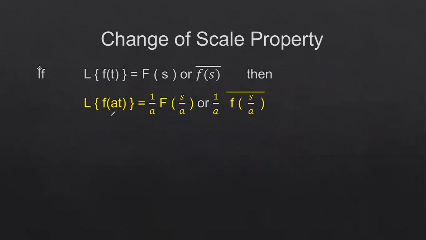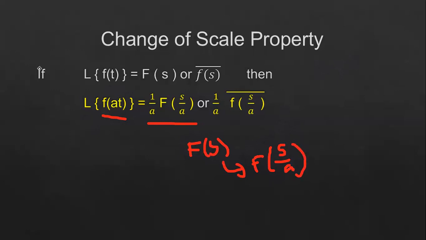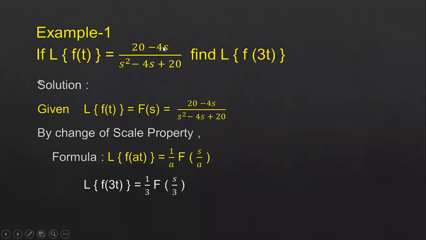You have to identify the problem: if the f of t function is of this form, f of at, then you write it as 1 by a F of s by a. First we find F of s, then apply this change of scale property, that is, wherever you have the s, simply apply s by a. Now we'll see a problem on this. Right.